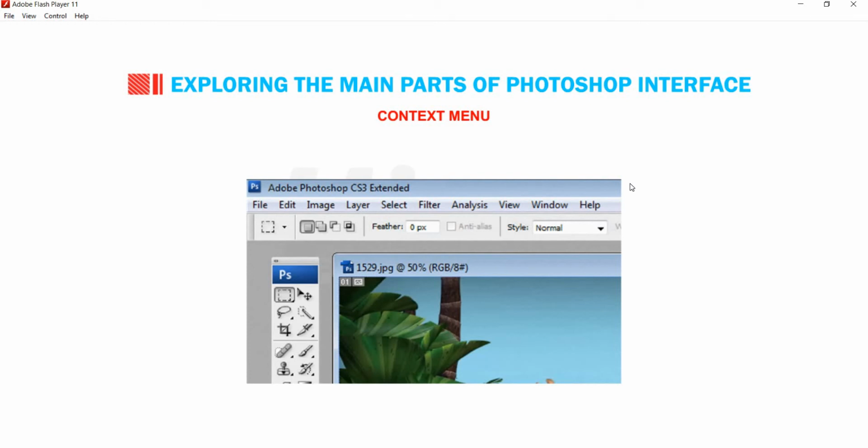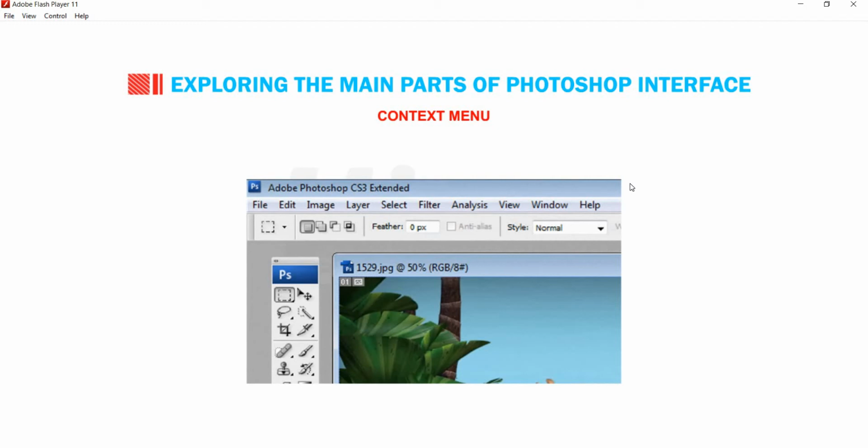We find the Tools palette along the left side of the Photoshop window. It works like an artist's paint box and holds a variety of tools which help to draw, paint and manipulate the images. The selection and crop tools are Mark You tools, Move tool, Lasso tools, Magic Wand tool, Crop tool.